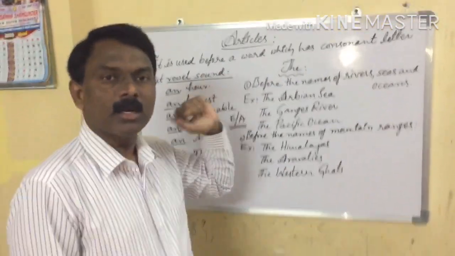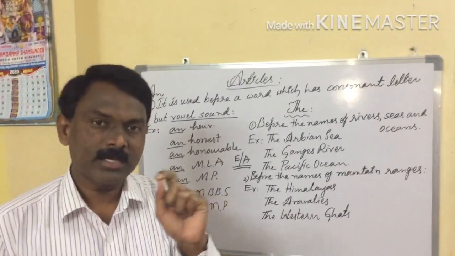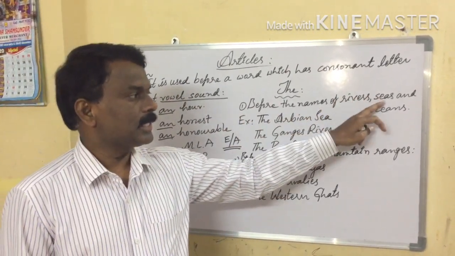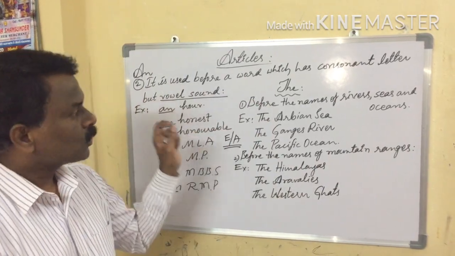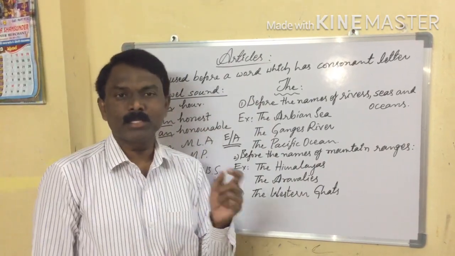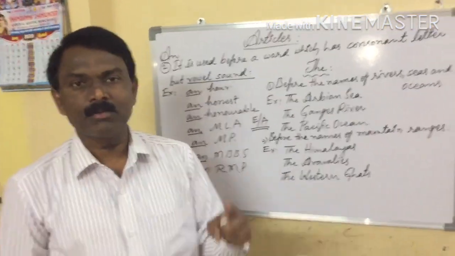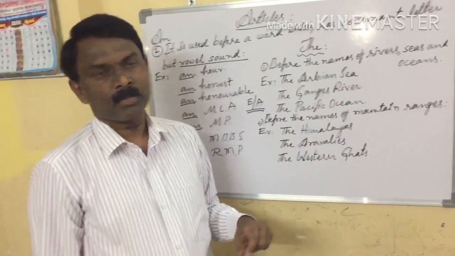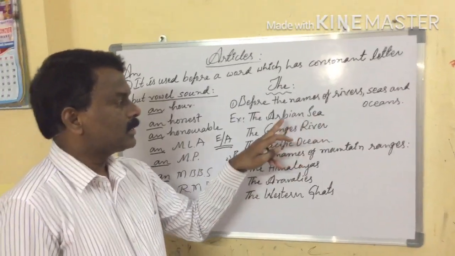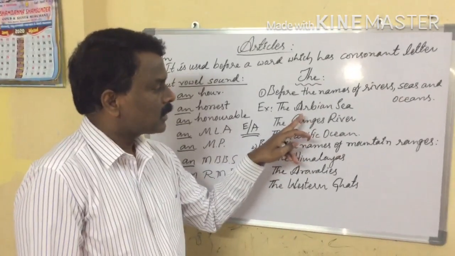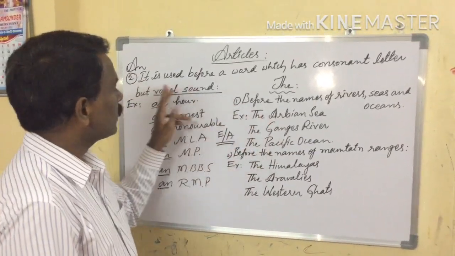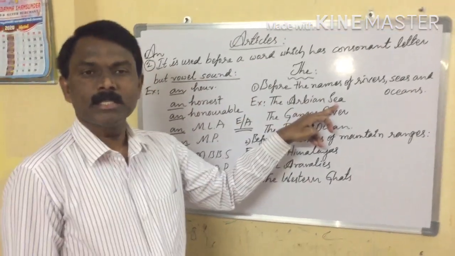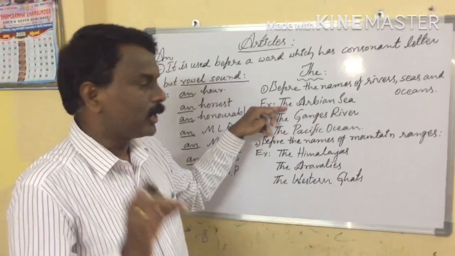Next one, the article. It's called definite article. What's the first rule? Before the names of rivers, seas and oceans. So according to first rule, the article is used before the names of rivers, seas and oceans. For example, the Arabian Sea. So here the sea name is Arabian. Of course, Arabian started with A. So we should not think about an article. If this is a name of a sea, so that's why we must take the article.